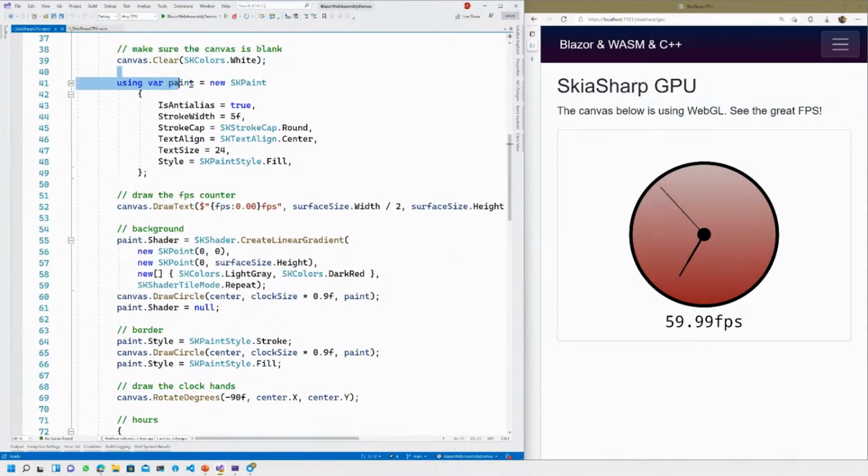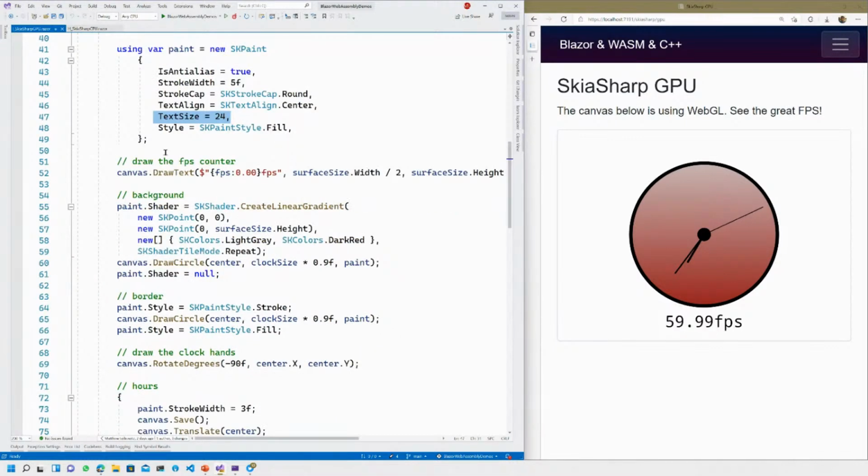I go ahead again, create my paint object. Remember, we need to have a paint object. So in this case, we're going to draw the background. So we've gone ahead, we say, hey, you want smooth things, you want a default stroke, you want the ends to be round, and a default font size. Just setting up some defaults because it's cool to do that. And then I go ahead and draw some text.